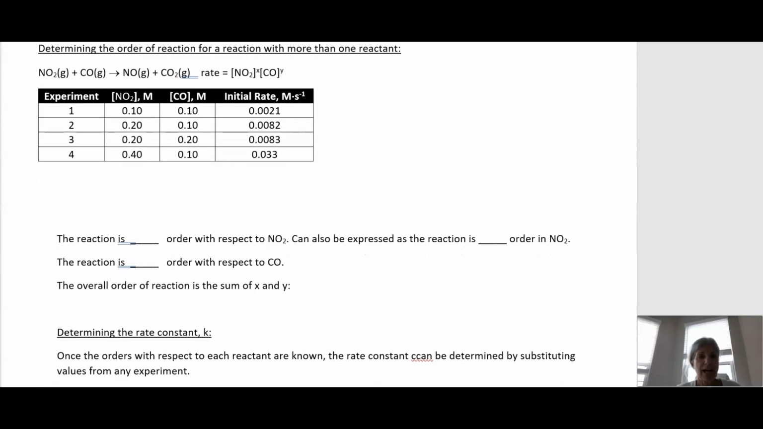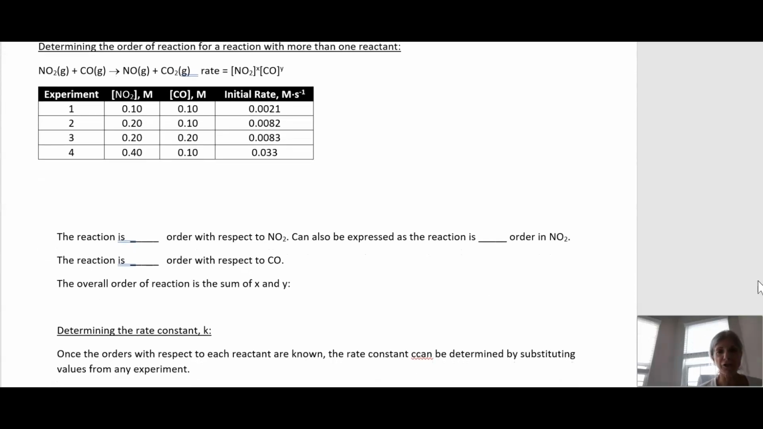Now let's take a look at determining the order of a reaction when we have more than one reactant. So here we have nitrogen dioxide reacting with carbon monoxide to produce product. Here's our rate law, not quite finished yet. It'll be finished when we determine the order with respect to X and Y. In order to set this up, we determine the order with respect to one reactant at a time. Let's first determine the order with respect to NO2.